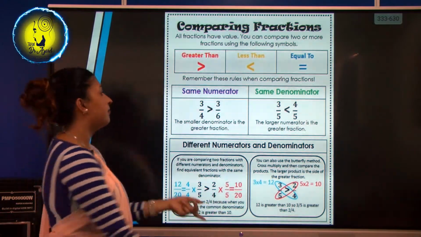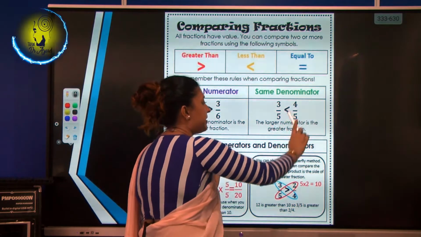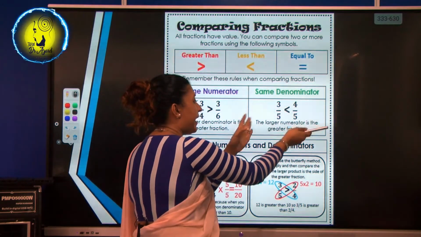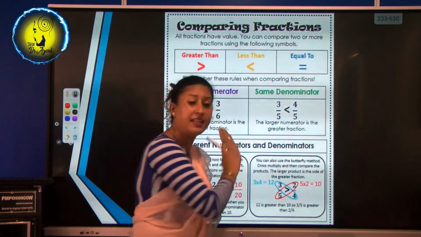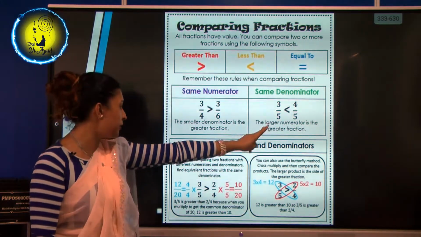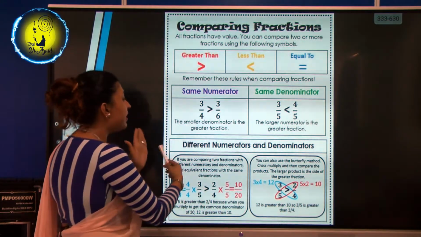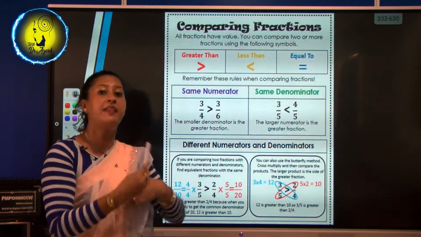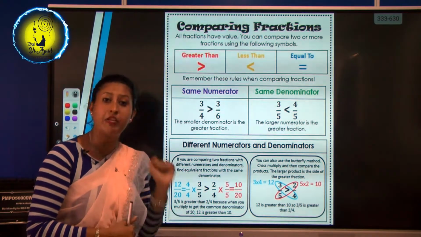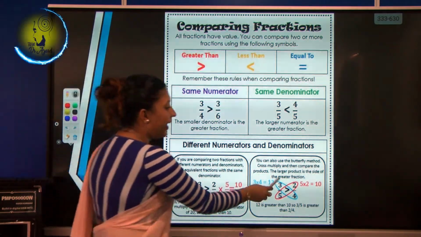Rule number 1. Now when you have the same denominator but different numerators, you compare the numerators. The larger the numerator, the greater the fraction. Rule number 2. Now here, the equivalent method. If the numerator and the denominator are different from one another, this is how you do it. See, I taught you.